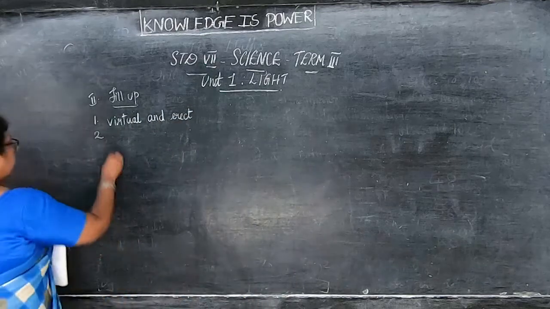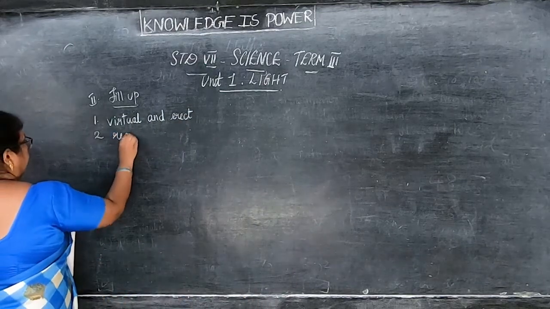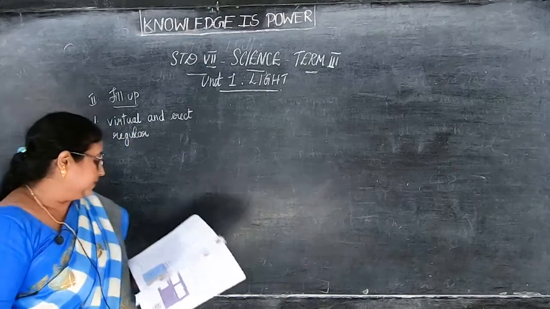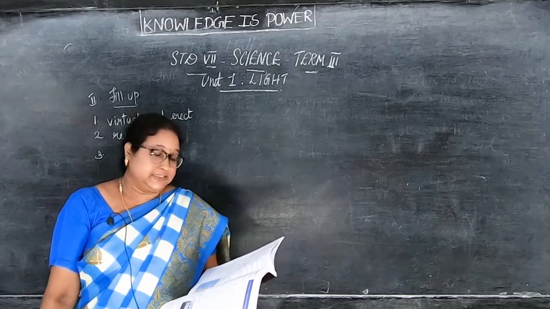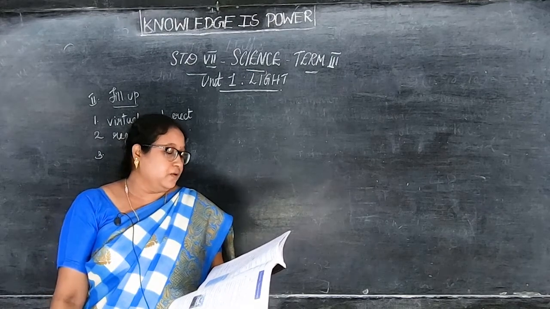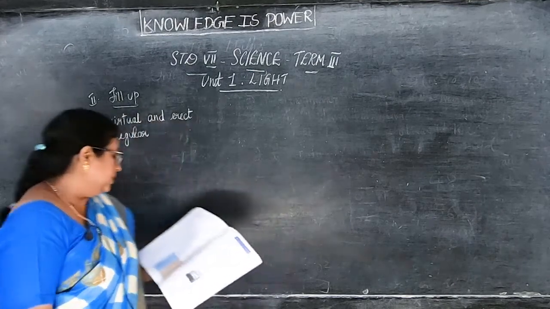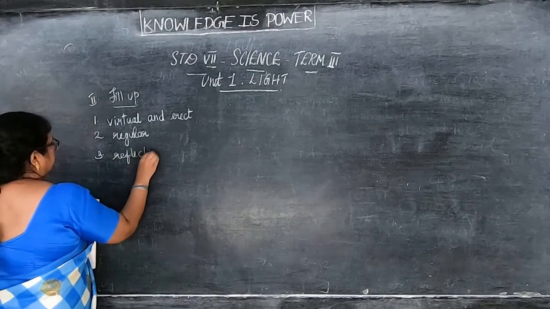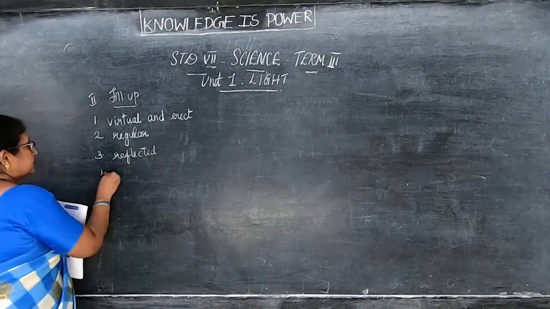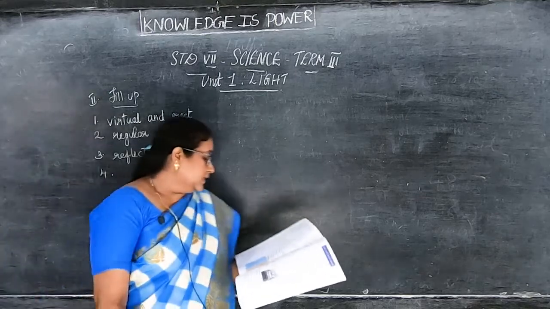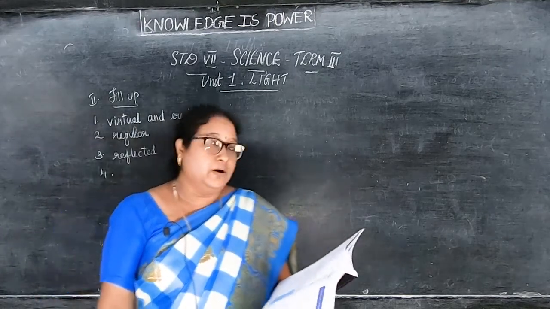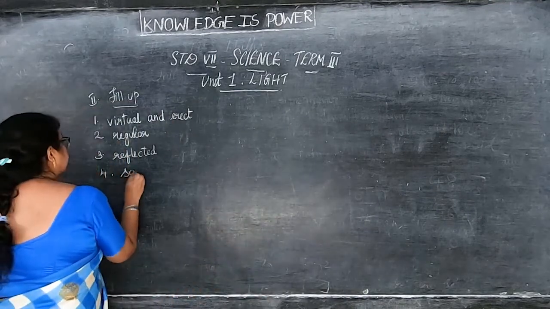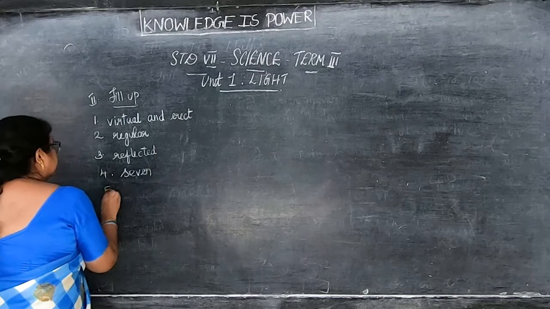Answer is regular. Number 3. The light rays get dash when they fall on any polished surface. Reflected. Then 4th. Sunlight is a blend of dash colors. Answer is 7 colors. Okay.